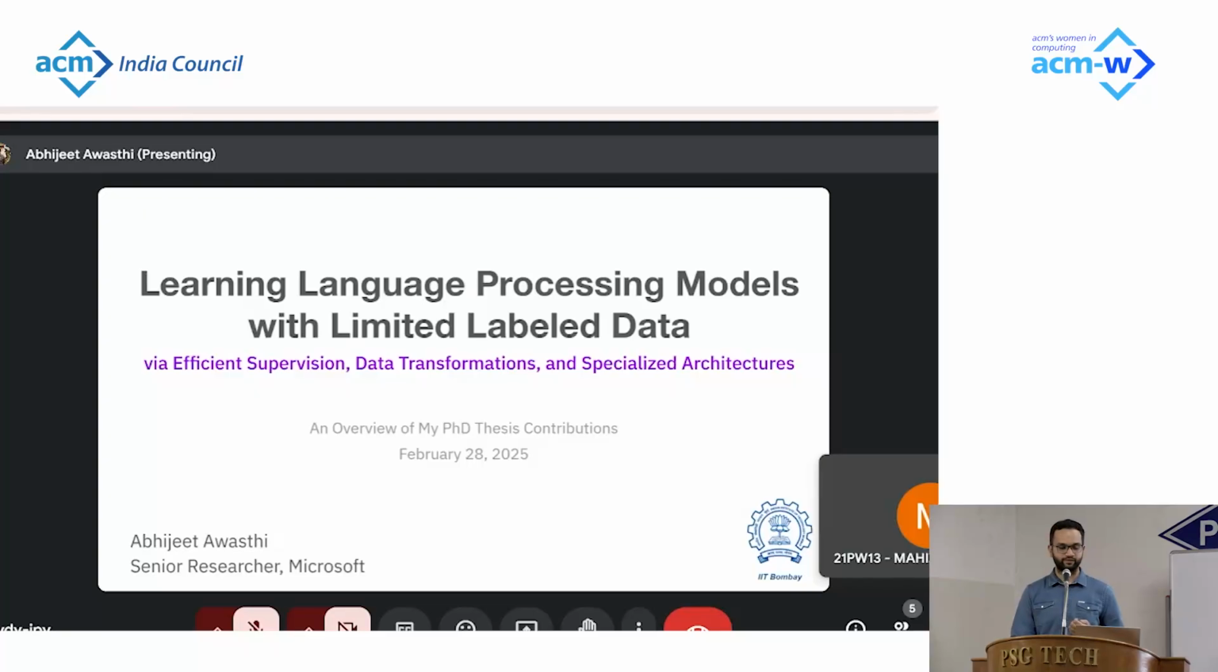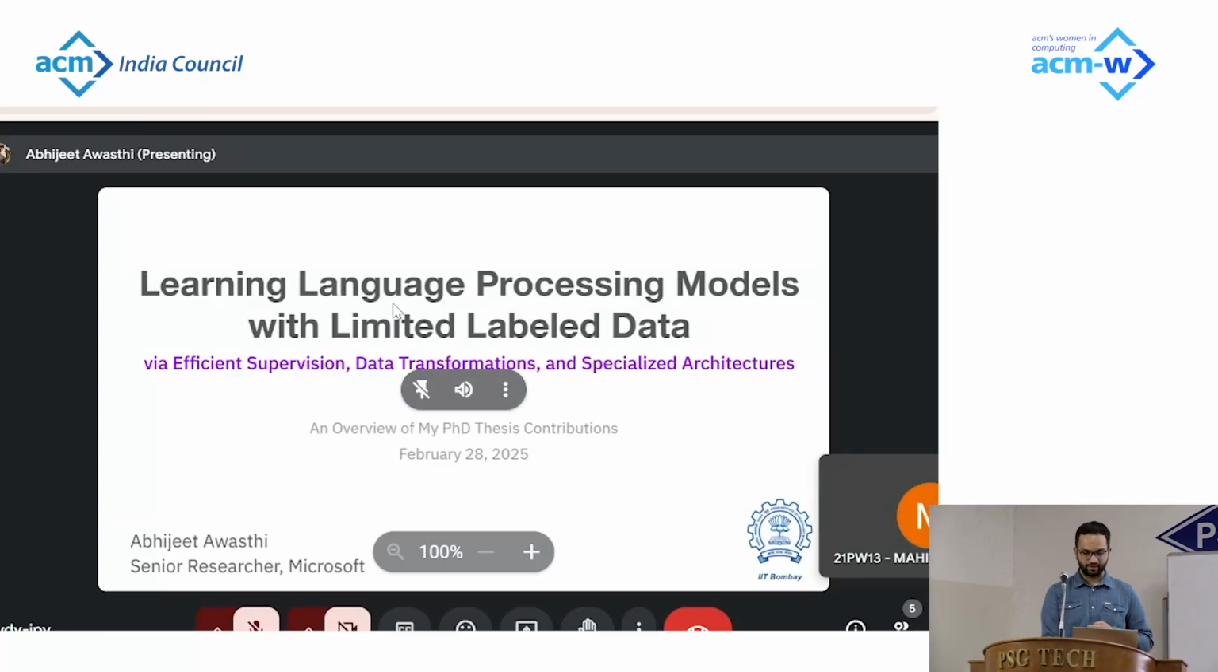I will be presenting my work, which is about learning language processing models with limited label data through efficient supervision, data transformations, and specialized architectures.